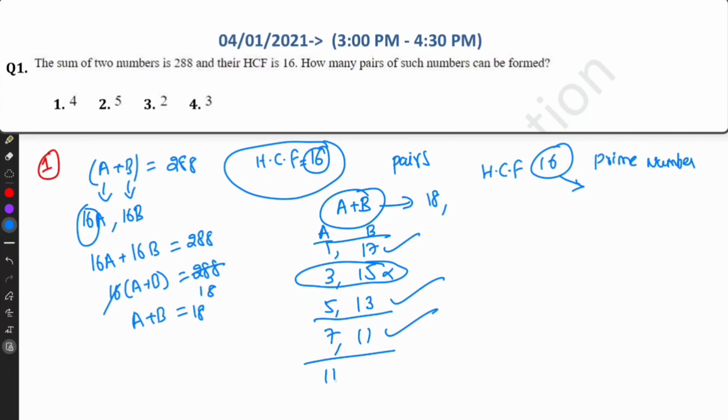So the next number is 11, then 7, so it repeats only. So only 3 pairs.